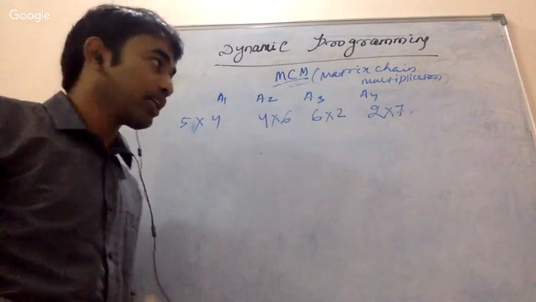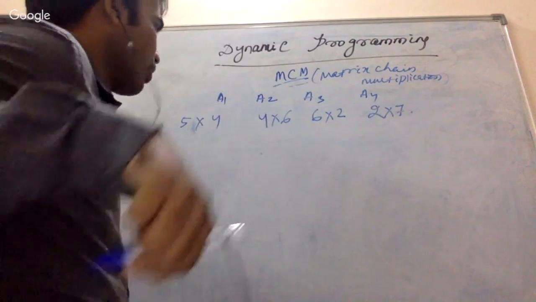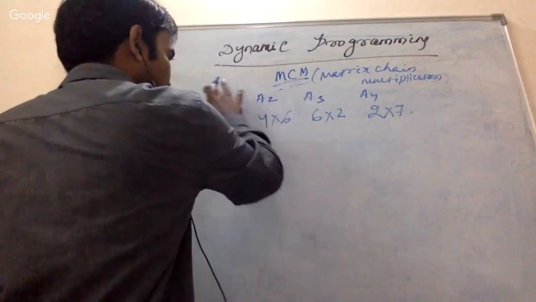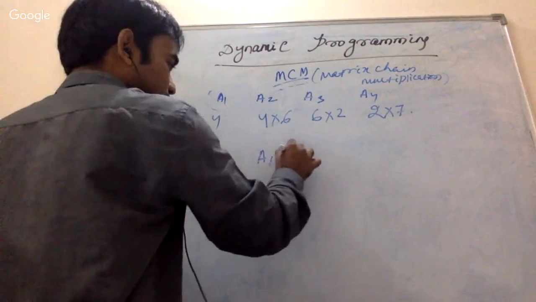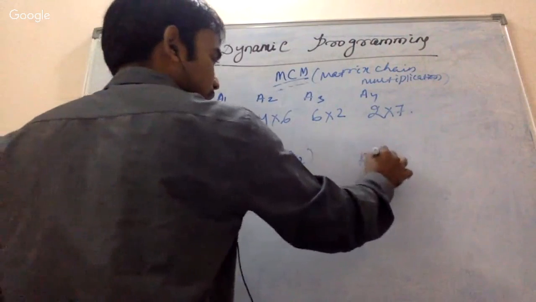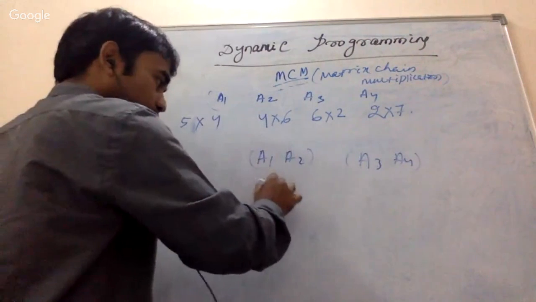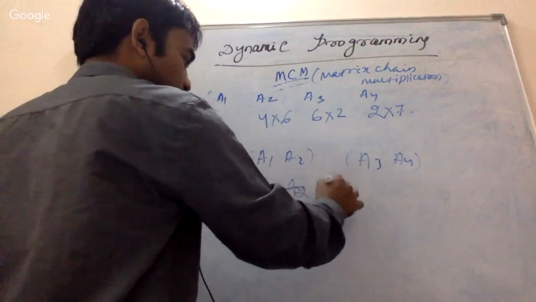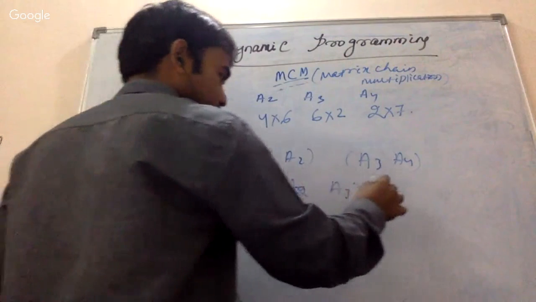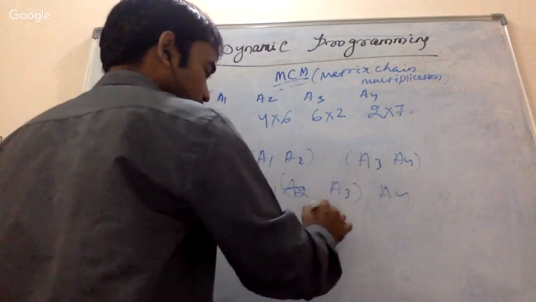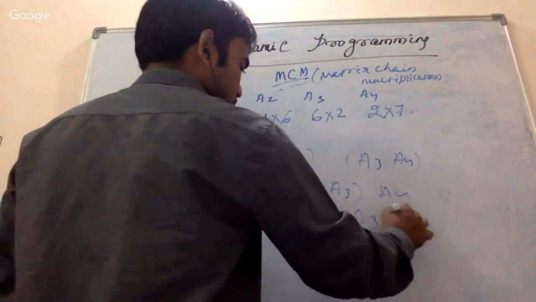Then the question is, how can I put the parentheses? I could have put it like this, or I can do it like this, right? A1, A2 first, then A3, A4. This is one way, so this will give one solution. Suppose this is another solution. This is going to be another solution. Then A1, A2, A3, A4.